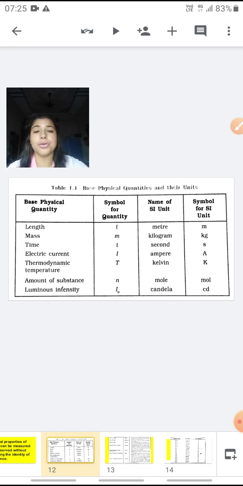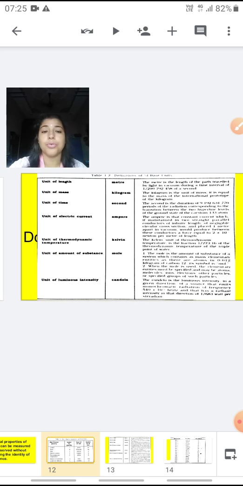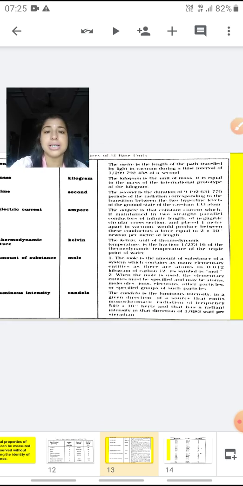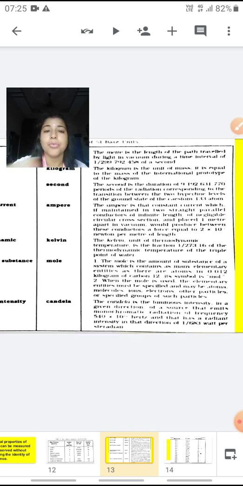Now next is what all these SI units mean, what is the meaning of a meter, what is 1 meter. Now 1 meter, as I have told you, is the SI unit of length. 1 meter is the length of the path travelled by light in vacuum during the time interval of 1 upon 299,792,458 part of a second.